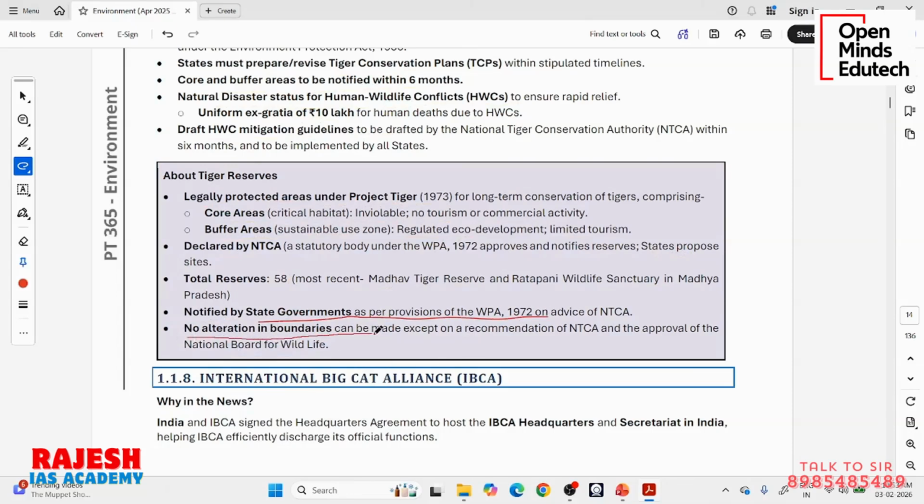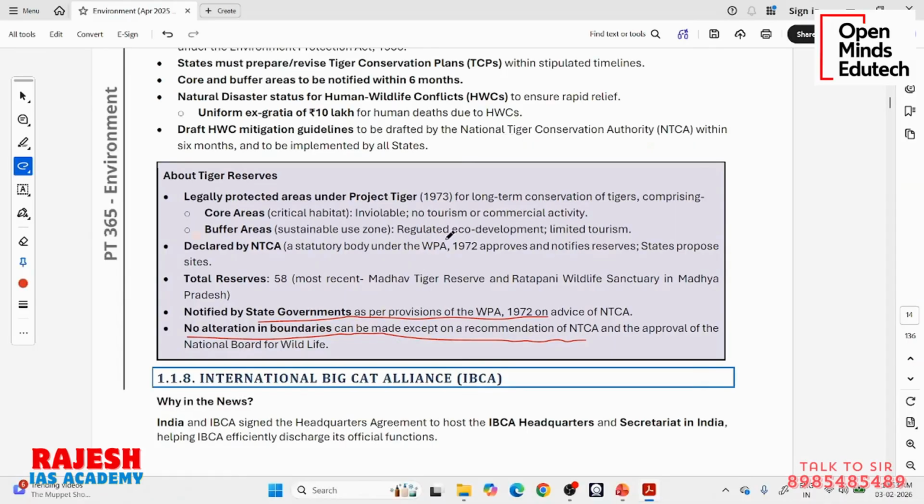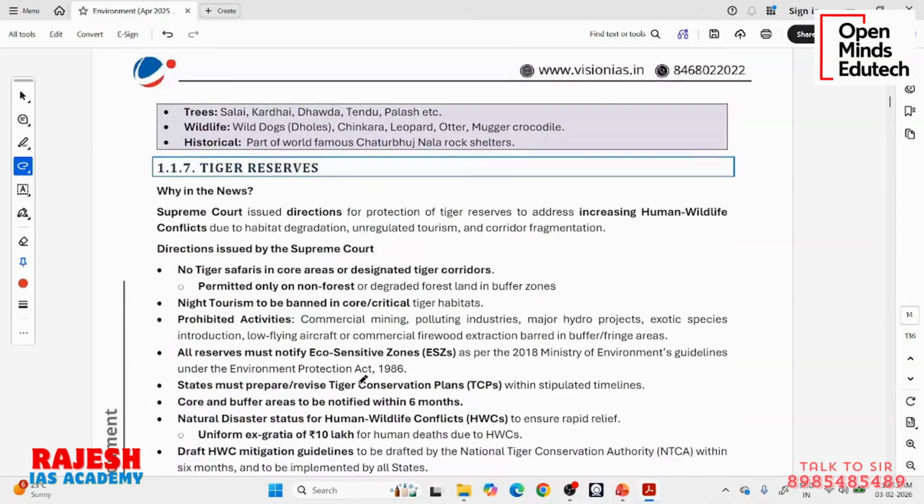No alteration of boundaries can be made except on recommendation of NTCA. So once they have decided this is the area, from this point around 10 kilometers or 15 kilometers, this is the area we are declaring as tiger reserve, once it is approved and notified, the state government cannot alter it, except on recommendation of NTCA and approval of the National Board for Wildlife. So we have seen the National Board for Wildlife. It is the topmost authority for protection of wildlife, headed by the Prime Minister of India. So to change the boundaries, you need approval from this National Board for Wildlife. Okay, so these are the tiger reserves.